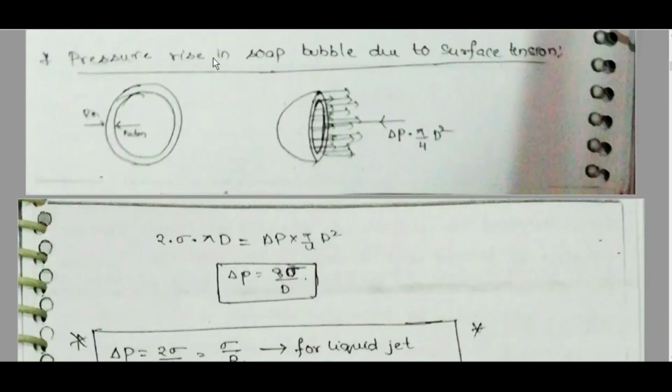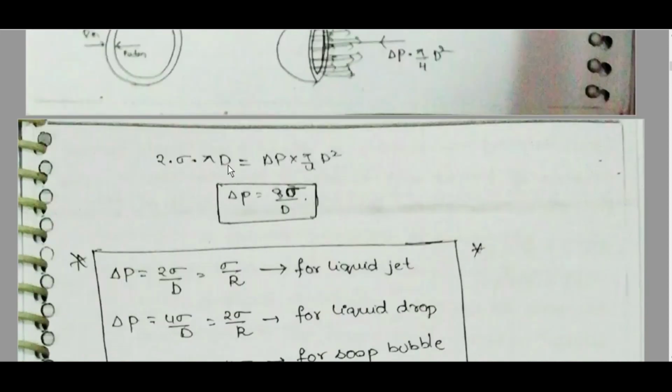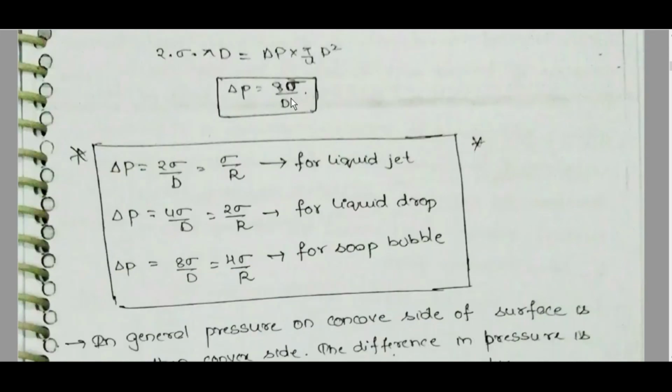Now pressure rise in a soap bubble due to surface tension. Here, as it is a bubble, there will be two surfaces. 2 sigma into pi d is equal to delta P into pi by 4 d square. Delta P is equal to 8 sigma by d.